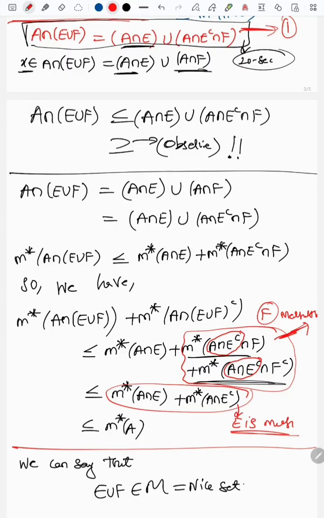Okay, and pause this video. If you are able to, just close down your notes and take some rough paper, a very rough paper, and write down the proof again. Just take a couple of minutes and write down the proof. If you are able to reach a certain extent, it's fine. If you get stuck there, just go back to this proof and do it again. It takes 5 extra minutes, it's fine.